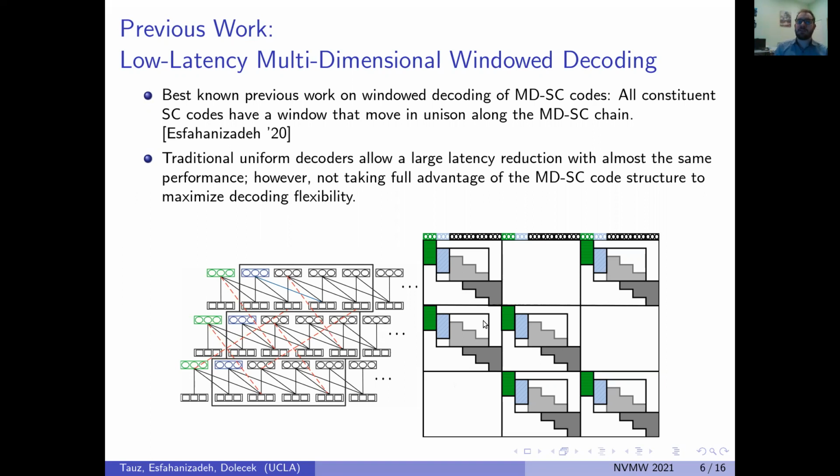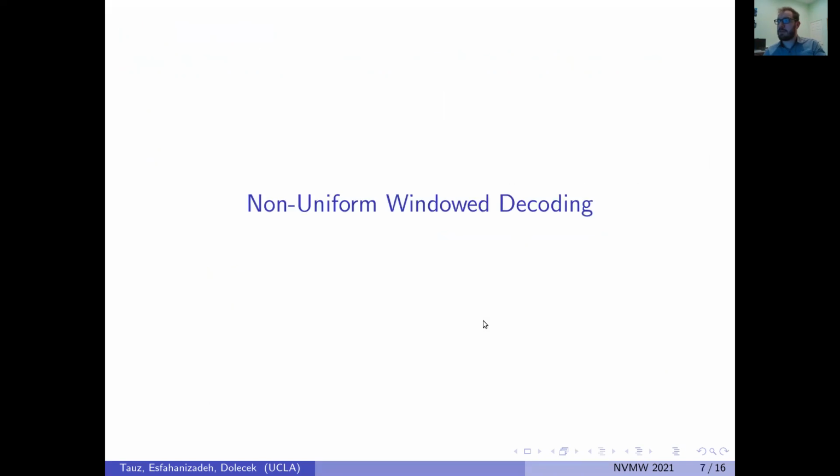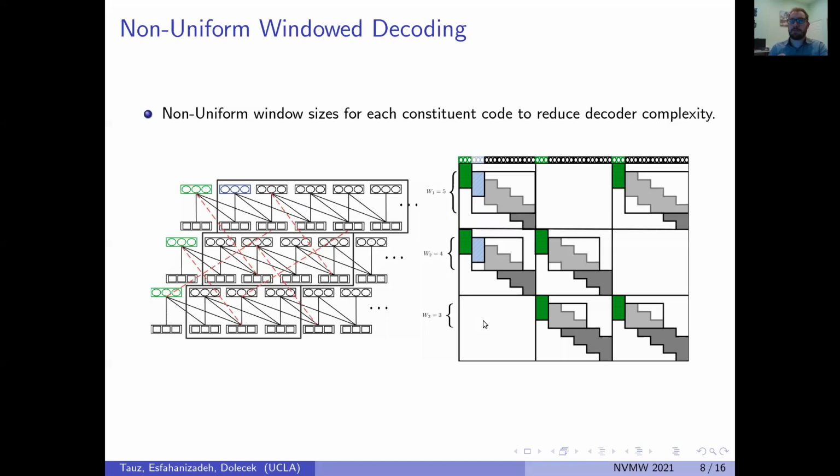We consider this the uniform window decoder because the shape of the window is evenly distributed among all the SC codes. While this offers the same latency and complexity benefits as regular window decoding, it does not take full advantage of the unique coupling provided. As such, we provide a solution to that, known as non-uniform window decoding. Non-uniform window decoding works by assigning a different window size to each constituent code based on which variable nodes are currently being targeted for decoding. This decoding works by utilizing the sparse coupling among the constituent codes to select the variable nodes that would maximize the decoding probability of the targeted variable nodes.